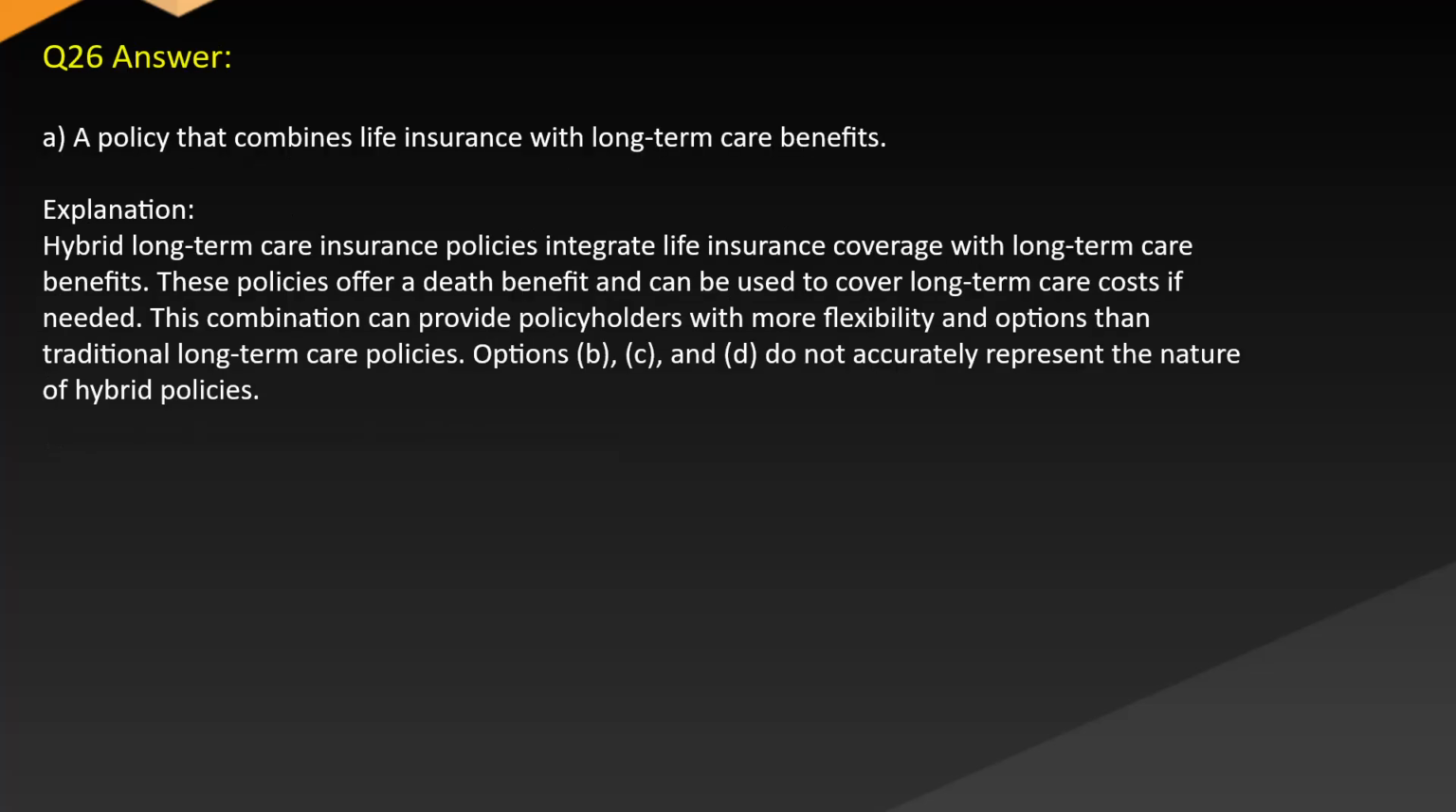Answer: A. A policy that combines life insurance with long-term care benefits. Explanation: hybrid long-term care insurance policies integrate life insurance coverage with long-term care benefits. These policies offer a death benefit and can be used to cover long-term care costs if needed. This combination can provide policyholders with more flexibility and options than traditional long-term care policies. Options B, C, and D do not accurately represent the nature of hybrid policies.